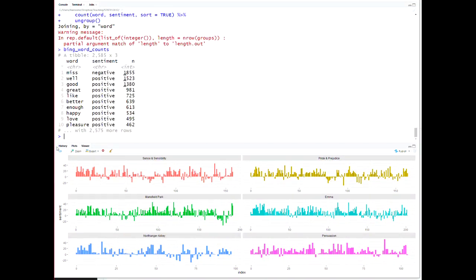In doing that, and I've counted them and sorted them, I can see the thing that contributes the most to the negative sentiment in the Austen books is the word miss.